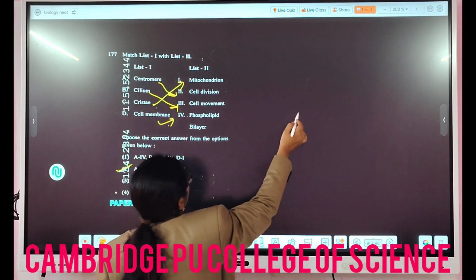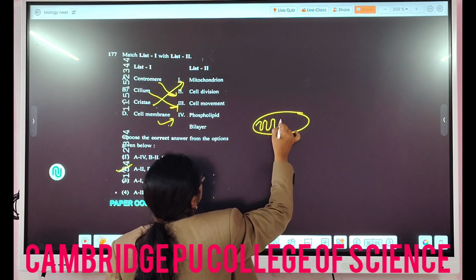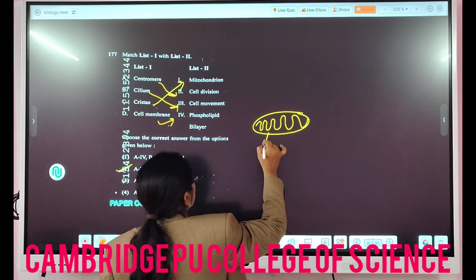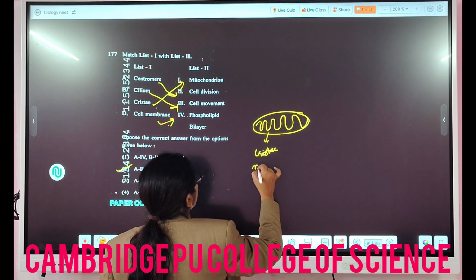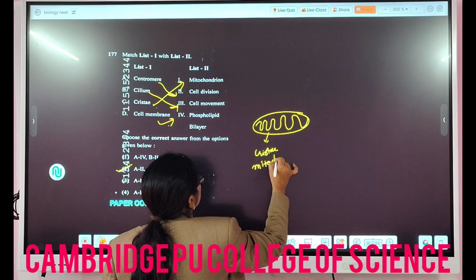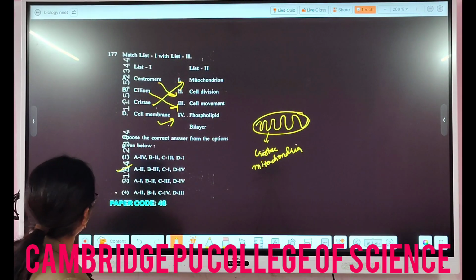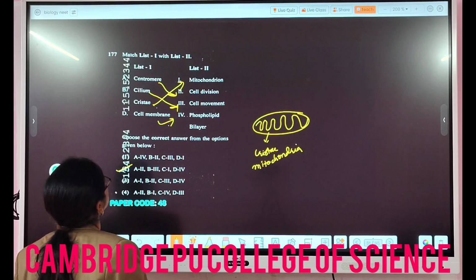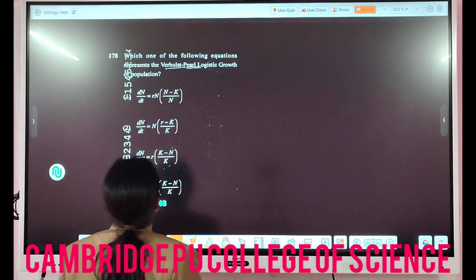It is present in the mitochondria, correct? The inner membrane will have foldings like this, right? So it is called cristae. Cristae in mitochondria, right? And cell membrane definitely has phospholipid bilayer.